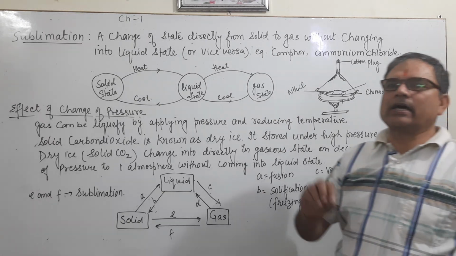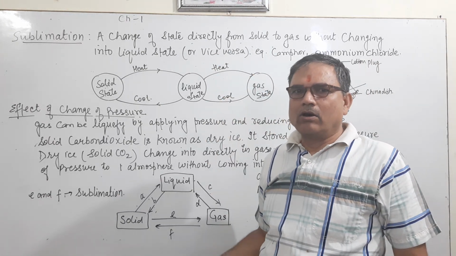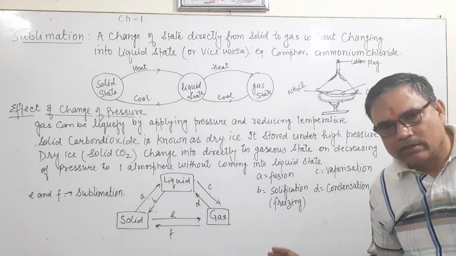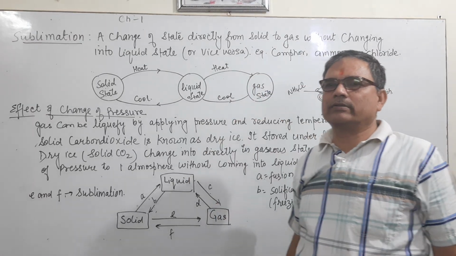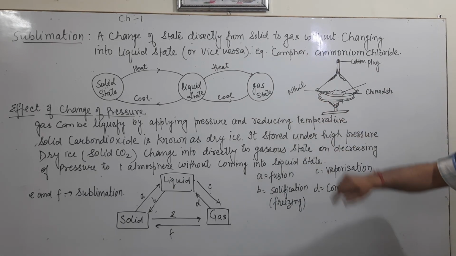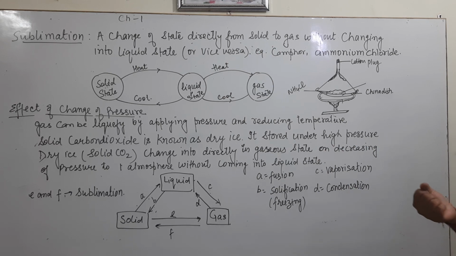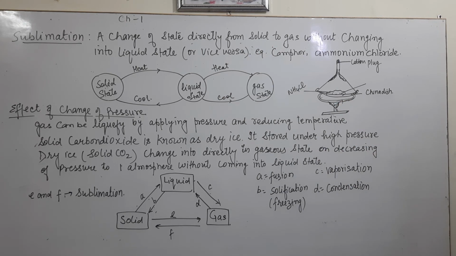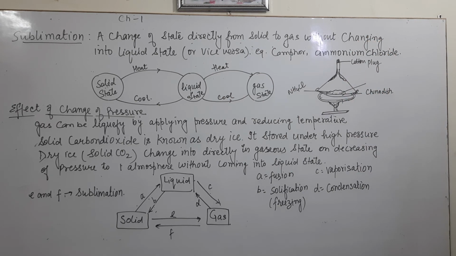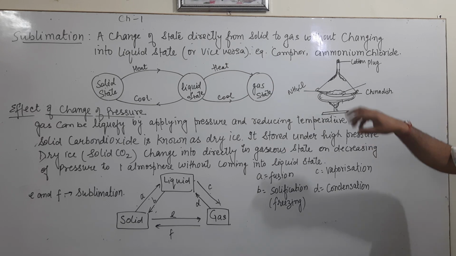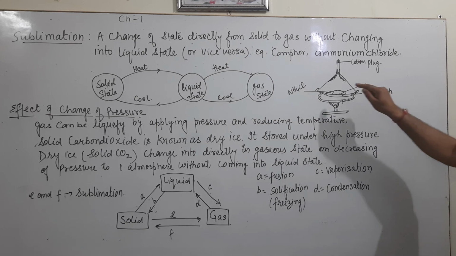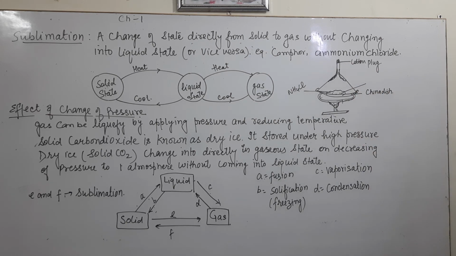Can we change a solid directly into a gaseous state or vice versa? Vice versa means gas is directly changed into solid. Take one activity. Take ammonium chloride in a pottery crust and put it in a china dish, and over the china dish we place an inverted funnel, which is plugged with cotton.